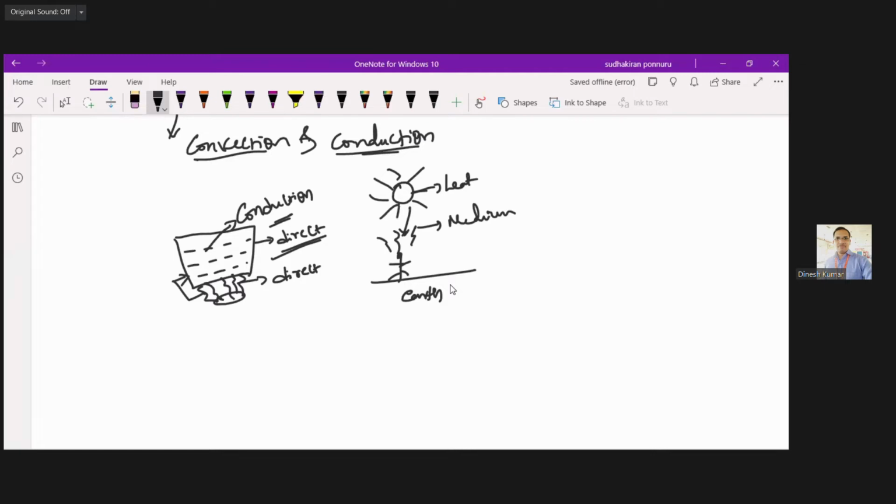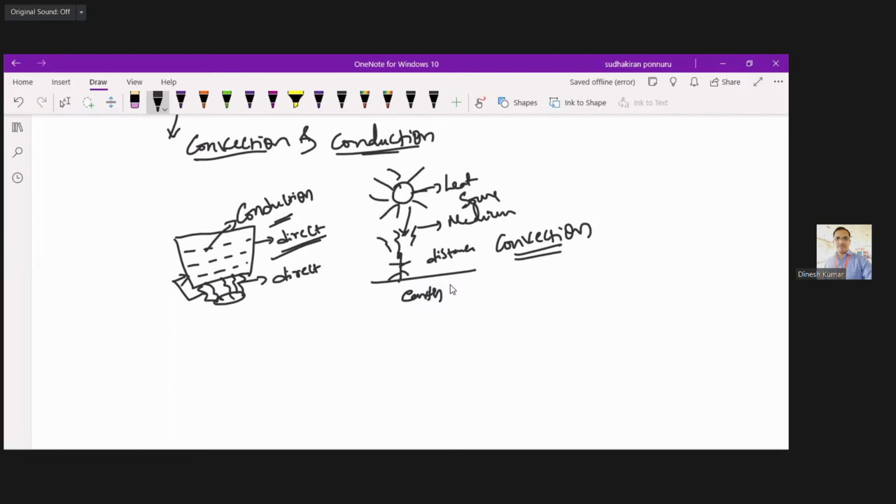Since there is no direct contact between the source and the destination, the transfer of heat is happening in the form of convection.